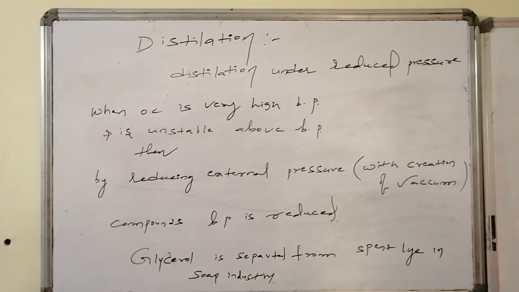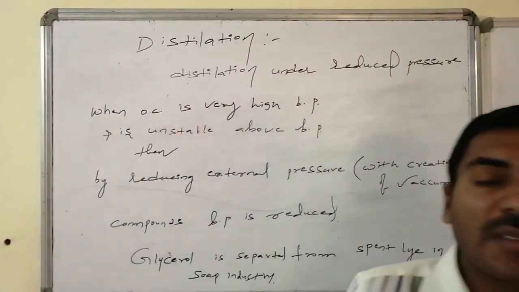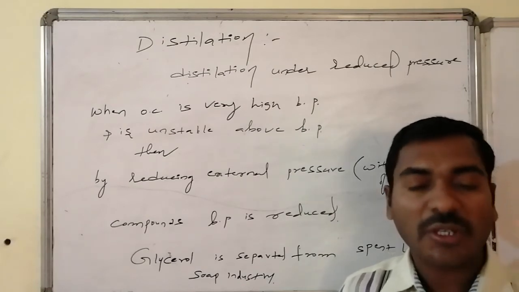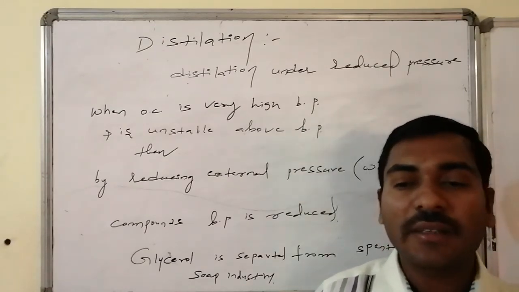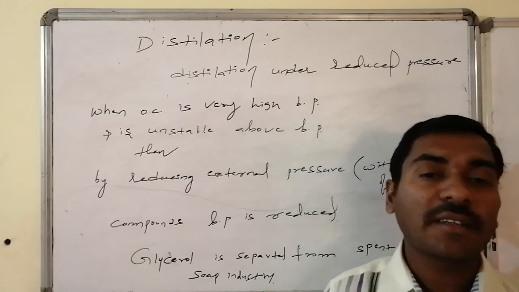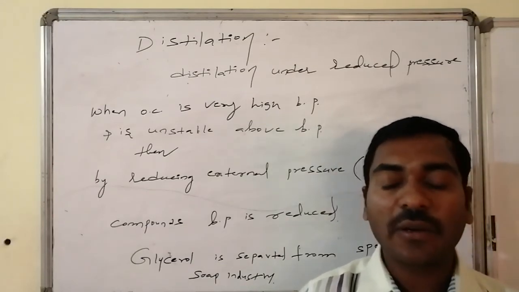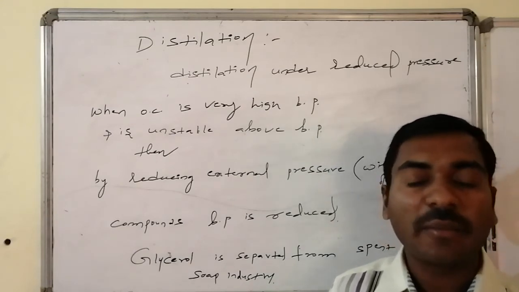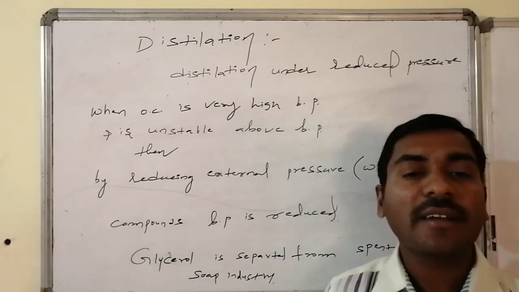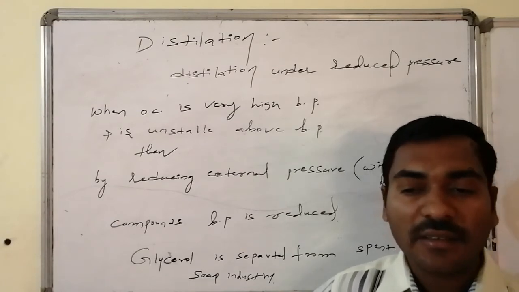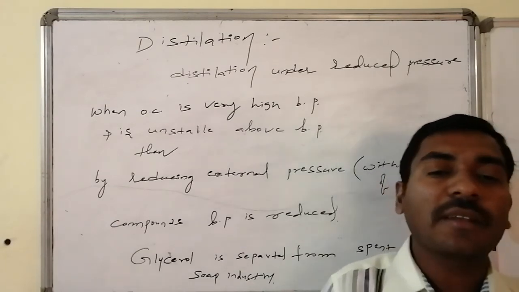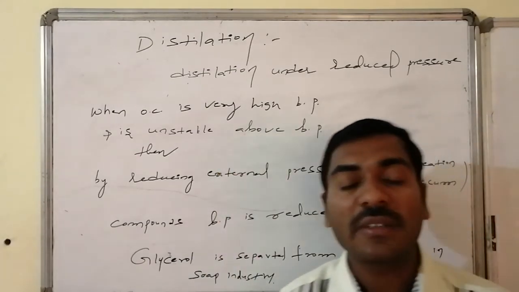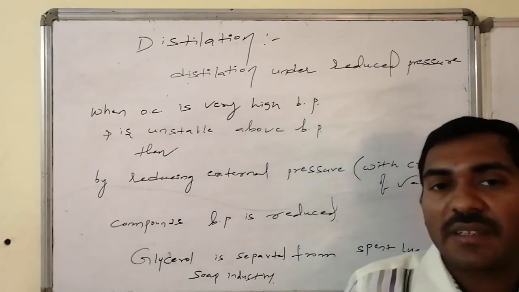An example is glycerol, which is separated from the spent lye in the soap industry, and in modern organic chemistry synthetic research work also. To separate the component from a column eluent, generally we go for distillation under reduced pressure conditions. Whatever solvent has the lower boiling point will be evaporated and condensed separately. The organic material remains as it is, and here we are maintaining the low temperature condition to help eliminate the component present in the mixture. Such a process is said to be what? Distillation under reduced pressure conditions.